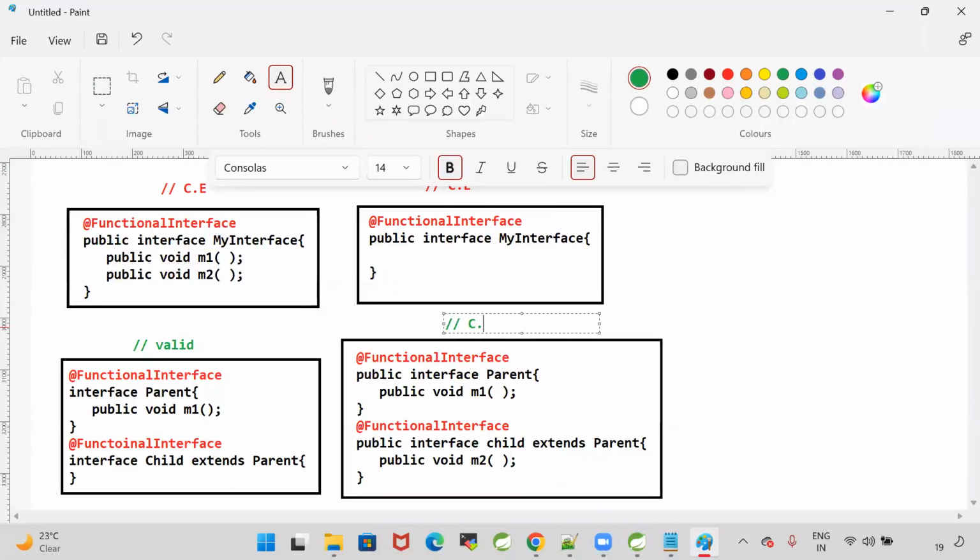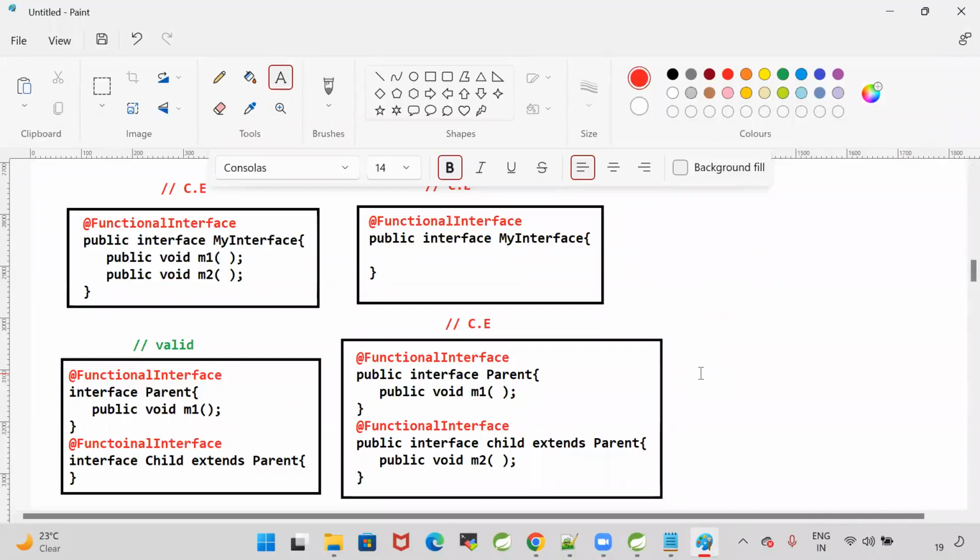Third scenario is valid because child is getting the properties from parent. One method came from parent to child. But the fourth scenario is invalid. Child is already having one abstract method, and from parent one abstract method came. That's why it got failed.